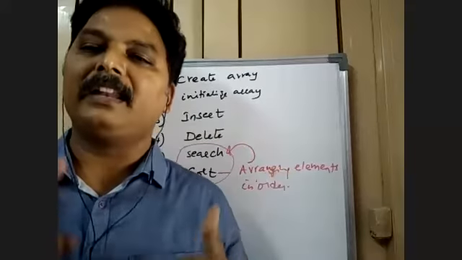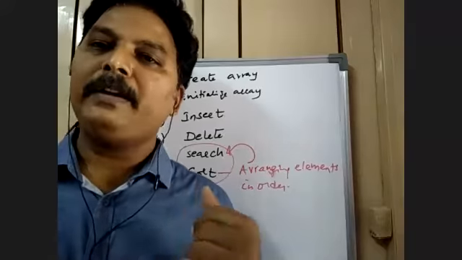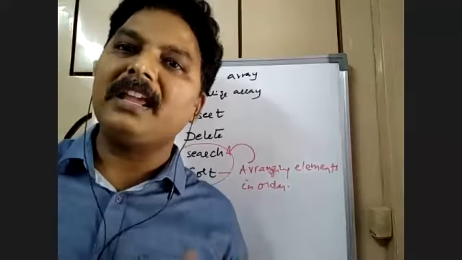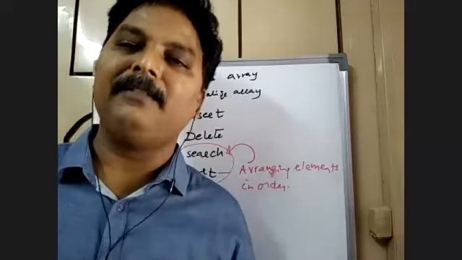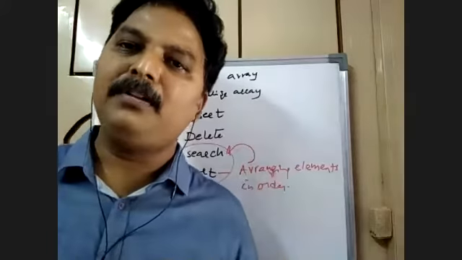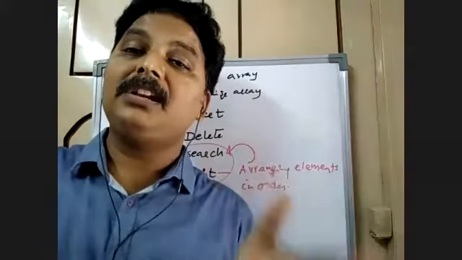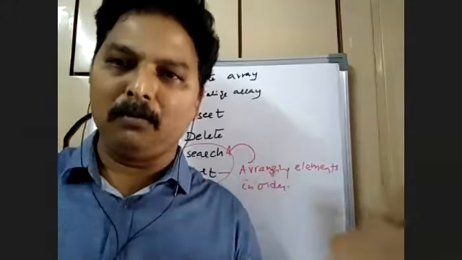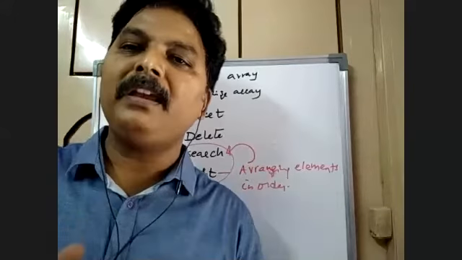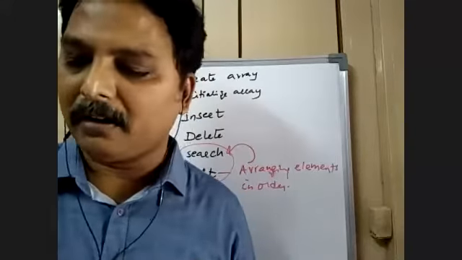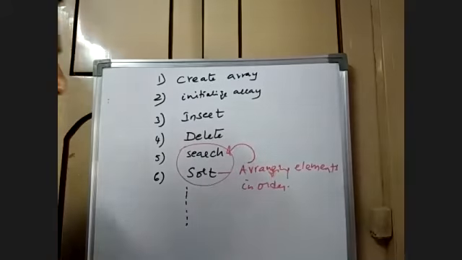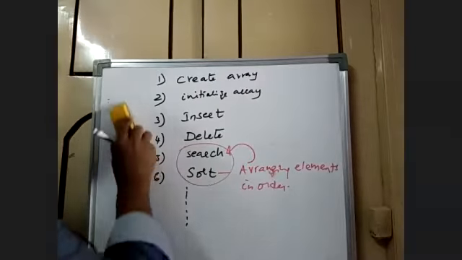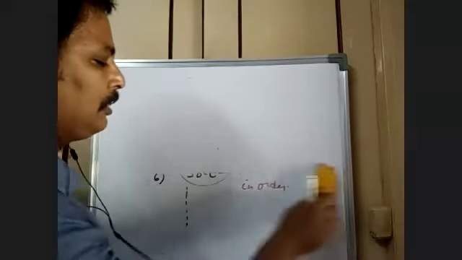Why do we talk about more sorting and searching? Because in the entire computer science, searching and sorting play a vital role. In order to make our search process easy, we'll go for sorting.